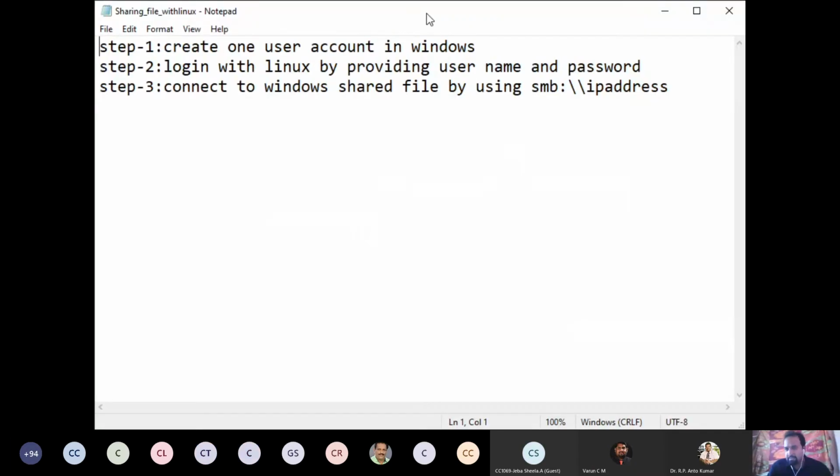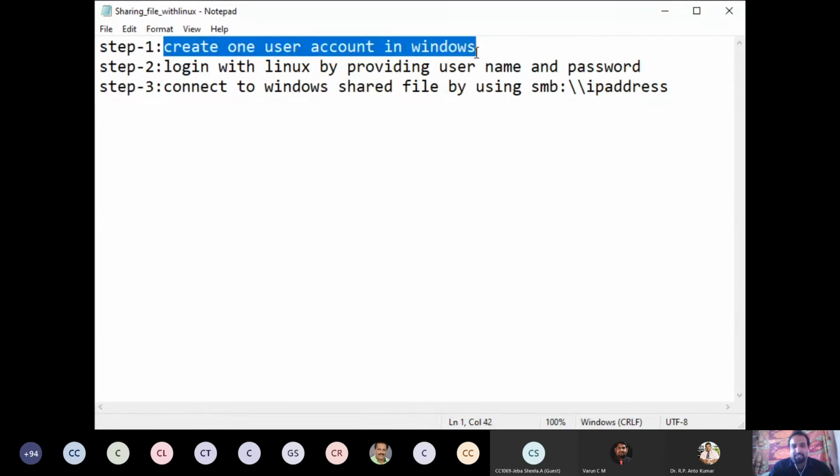So I hope that for everyone this notepad is displayed. Now see, for sharing the file from Windows to the Linux OS, what you have to do is create another user account. Administrator user account is not supported. When I am trying, it is not working, but it has to work, but it's not working.